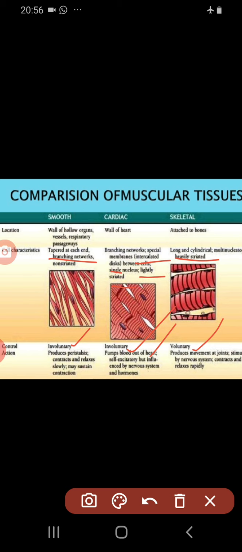They produce peristalsis. Peristalsis is a type of movement which is done in our esophagus during the process of digestion. That is done by these smooth muscles. They contract and relax, and this is the basic comparison of all these three types of muscles.